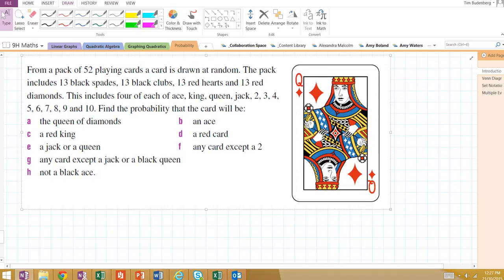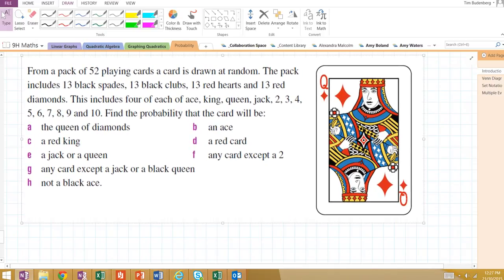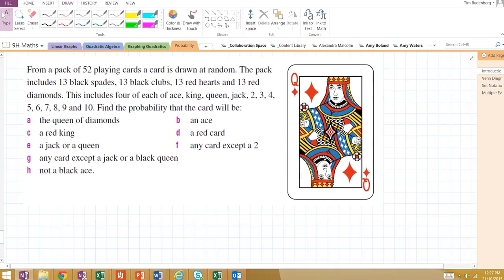Now I'm mentioning decks of cards a lot. It's because from now on after year 9 it's generally assumed that you know what a deck of cards looks like, how many cards are in it, and how many of each type are in it. Which I realise not everyone knows, so it's good to go through it now.